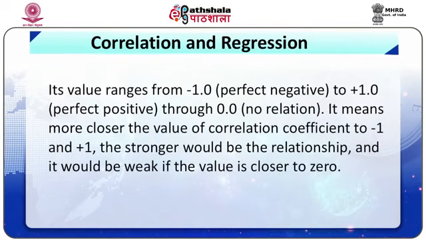Its value ranges from -1, that is perfect negative, to +1, perfect positive. If it is 0, there is no relationship. It means the closer the value of the correlation coefficient to -1 and +1, the stronger would be the relationship, and it would be weak if the value is closer to 0.